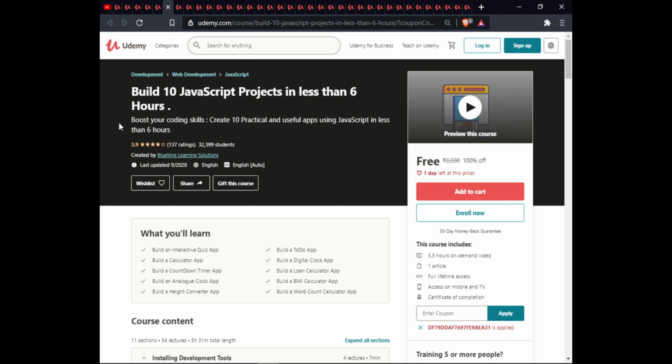The next course is Build 10 JavaScript Projects in Less Than 6 Hours. In this course, we will build an interactive quiz app, a to-do app, a calculator app, a digital clock app, a countdown timer app, a loan calculator app, an analog clock app, a BMI calculator app, a height converter app, and a word count calculator app. This course has 5.5 hours of on-demand video, one article, full lifetime access, excellent validity, and certificate of completion.